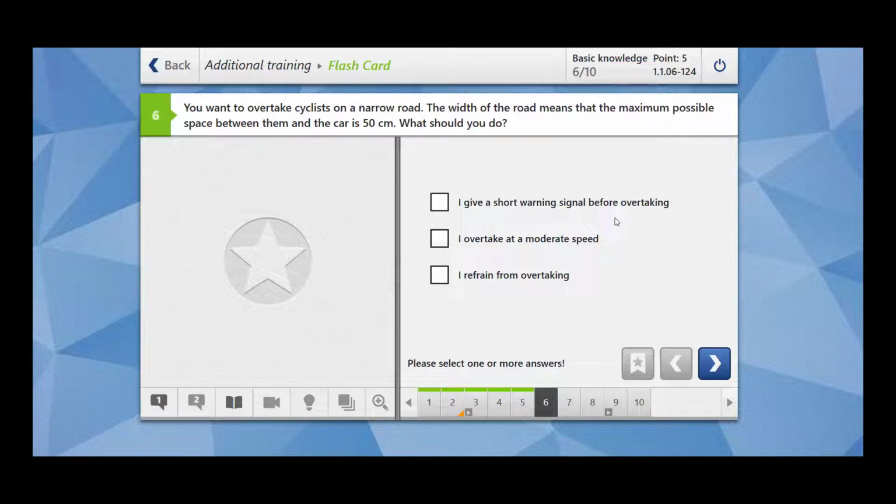I give a short warning signal before overtaking. Wrong. I overtake at a moderate speed. No. I refrain from overtaking. This is correct. You are not allowed to overtake because the distance is very less.